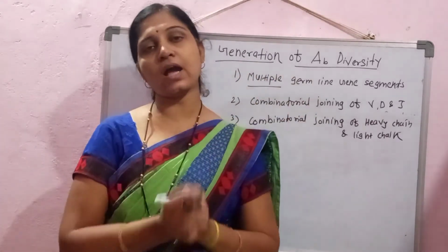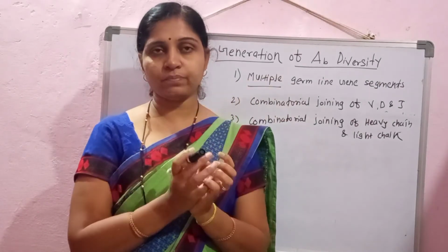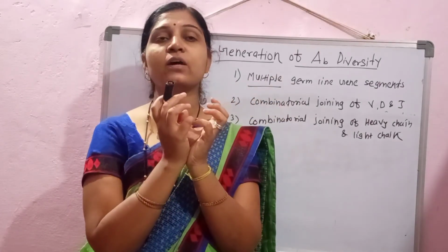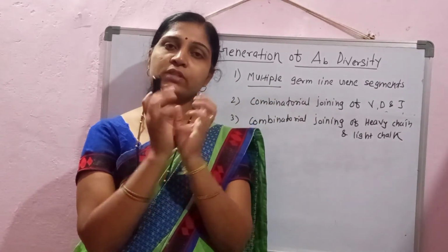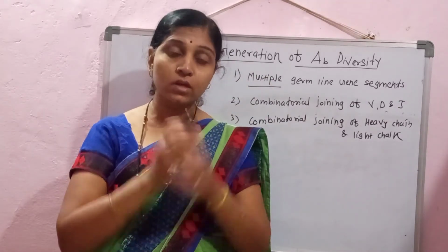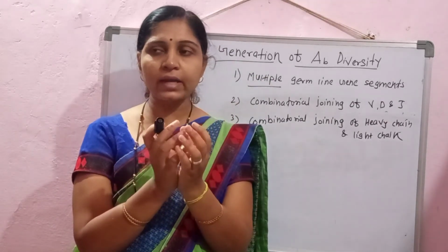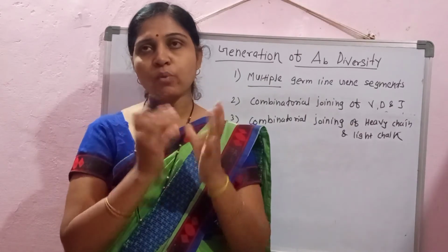Again, whenever these heavy and light chains get combined, their combinations get multiplied, and again we are getting more and more diversity.